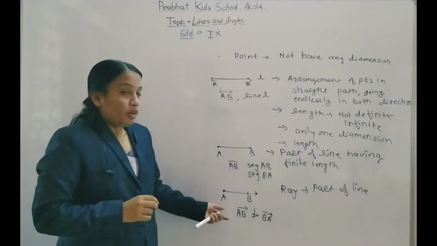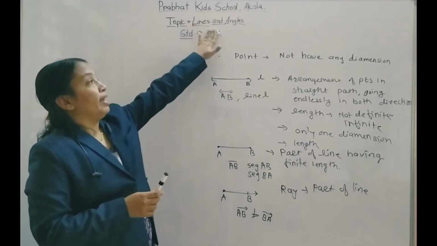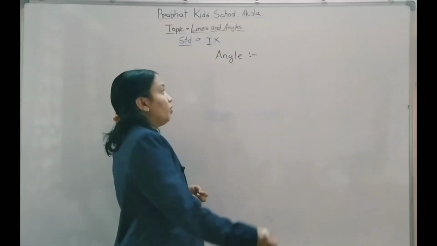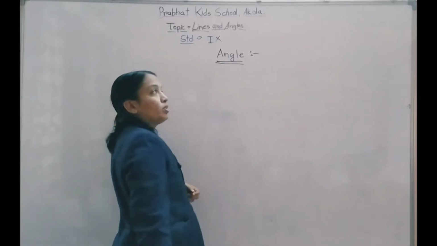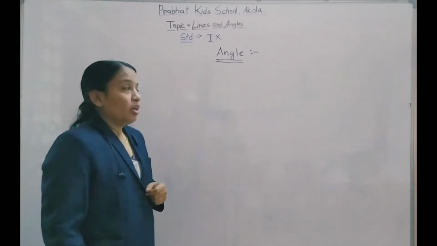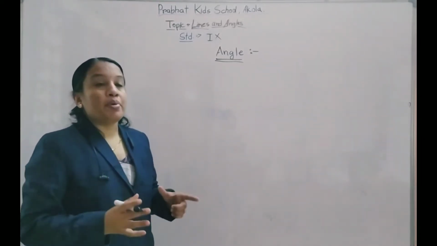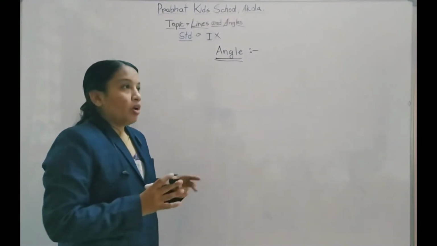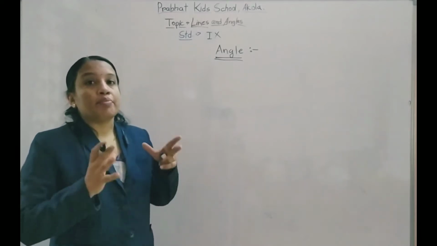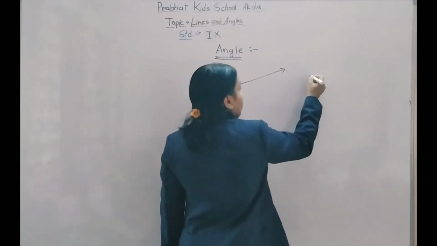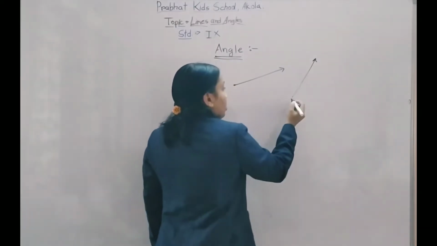Now what is meant by angles? Another figure is the angle. What is an angle? A figure obtained by the combination of two rays which meet at the same initial point. These are two rays.